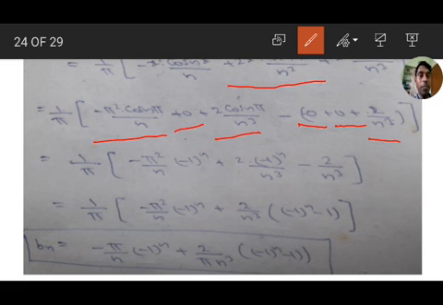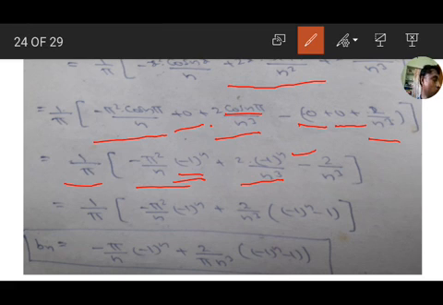That is 1 by pi, minus pi square by n, cos n pi value is minus 1 all to the power of n, plus 0, 2 into 2 by n cube, cos n pi value is minus 1 all to the power of n, and here minus 2 by n cube. So 1 by pi, minus pi square by n minus 1 all to the power of n, 2 by n cube is common, minus 1 all to the power of n minus 1.